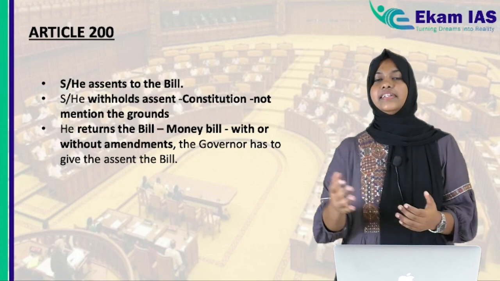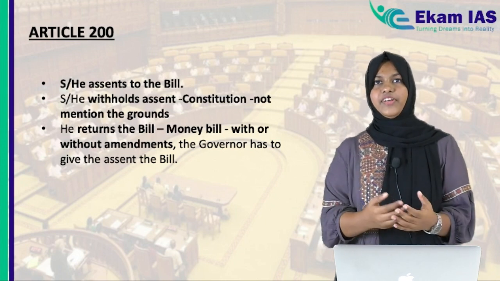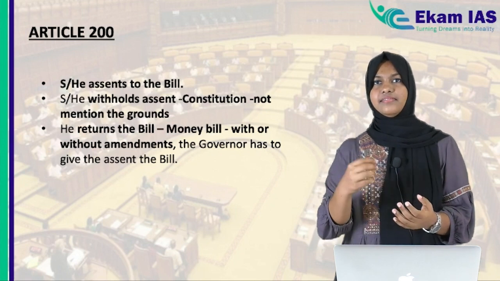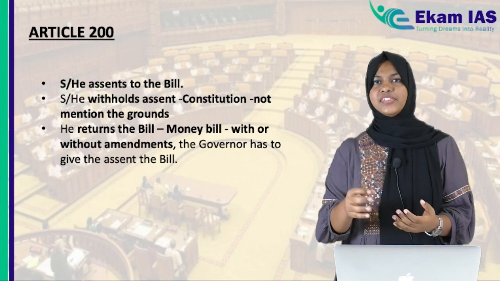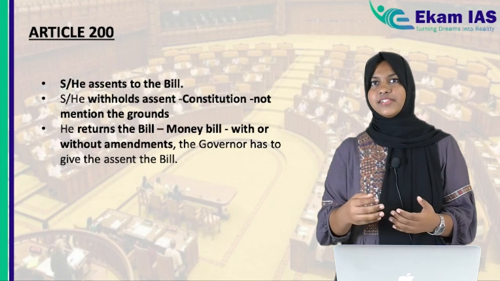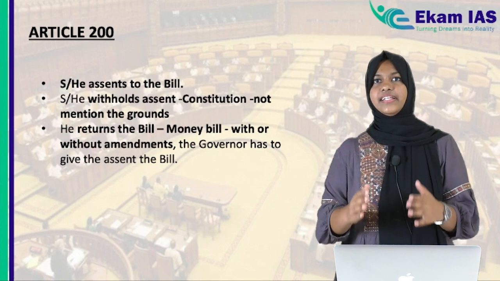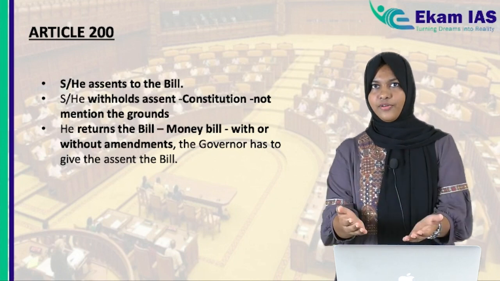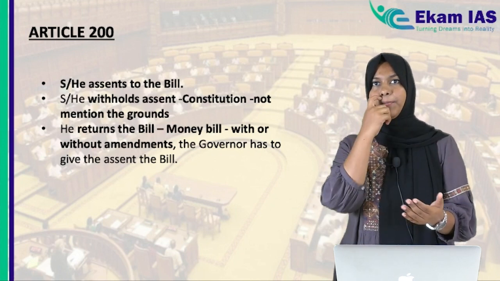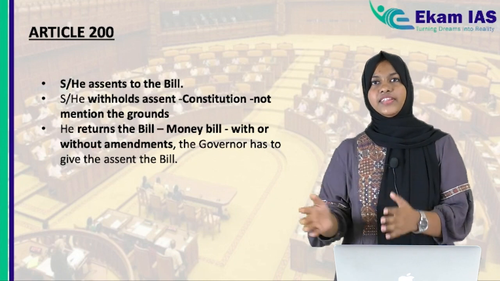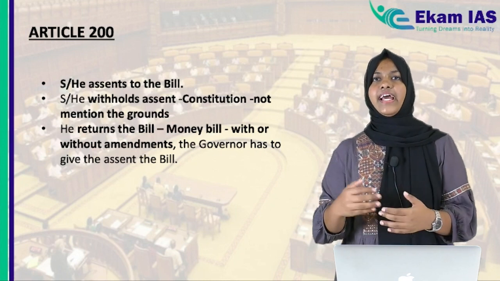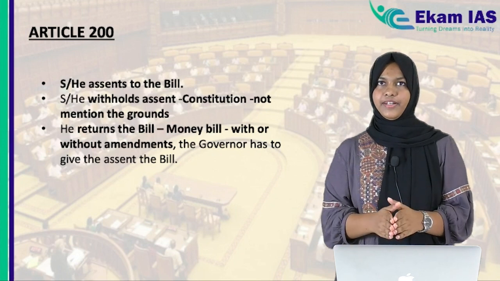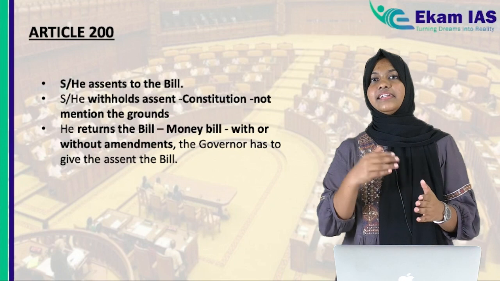Then the returning of a bill. When a bill reaches the governor, and if he or she feels that it requires certain changes, that certain provisions need amendments, then the governor can send this bill back to the house. And if they bring back this bill with or without amendments, the governor has to give assent. He or she cannot resend that bill again. So that is regarding the return of a bill.